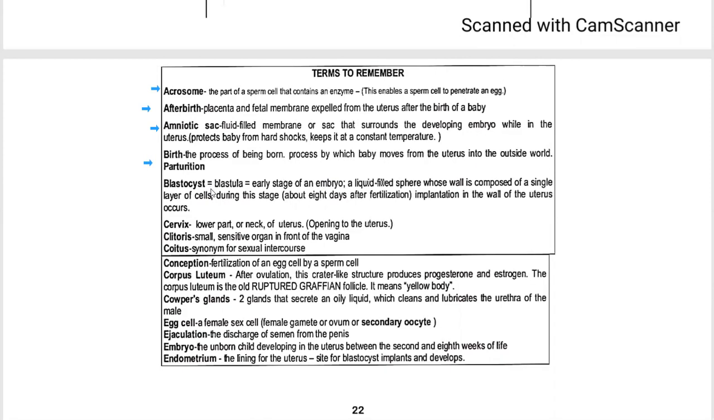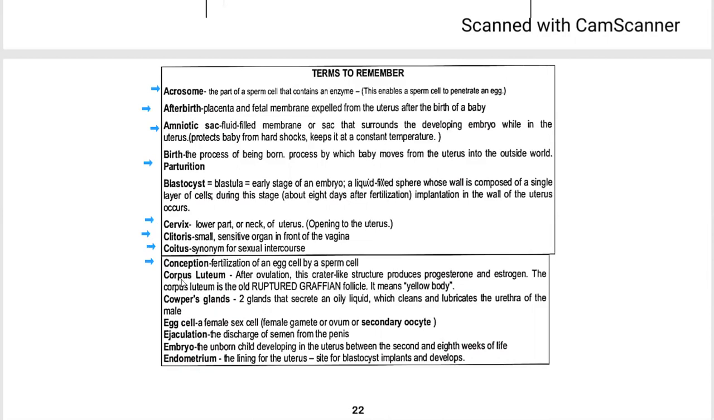The blastocyst is also known as the blastula, which is an early stage of an embryo. A liquid-filled sphere whose wall is composed of a single layer of cells. During this stage, implantation in the wall of the uterus occurs. Then the cervix is the lower part or neck of the uterus. The clitoris is a small sensitive organ in front of the vagina. Coitus is a synonym for sexual intercourse. Conception is fertilization of an egg cell by a sperm.